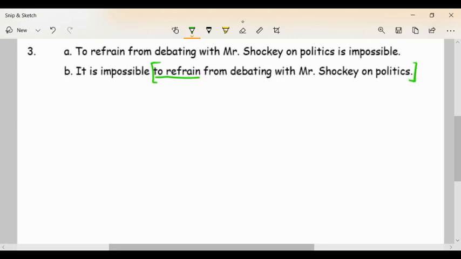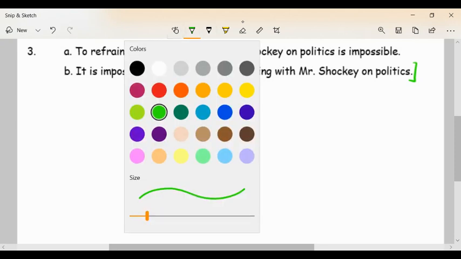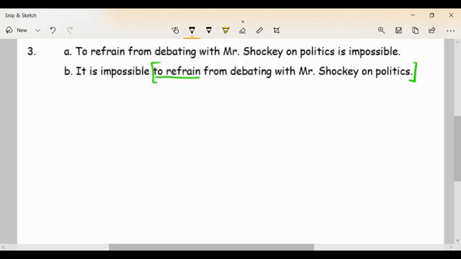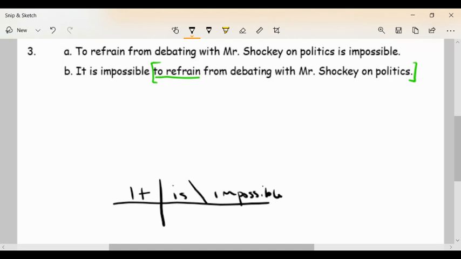So let's start with our base sentence. When we get this on a quiz, and I guarantee you the anticipatory it will be on your quiz, start with your base sentence. The base sentence is sitting way down here. So we always start close to the bottom and build that base sentence. The base sentence is basically an it is sentence. It is impossible. You're going to recognize that because you're going to hear that, I believe, in maybe number 4 on your modeling exercise, in case you decide to do number 4. But you're going to hear that there is this base sentence that is creating an anticipatory it.